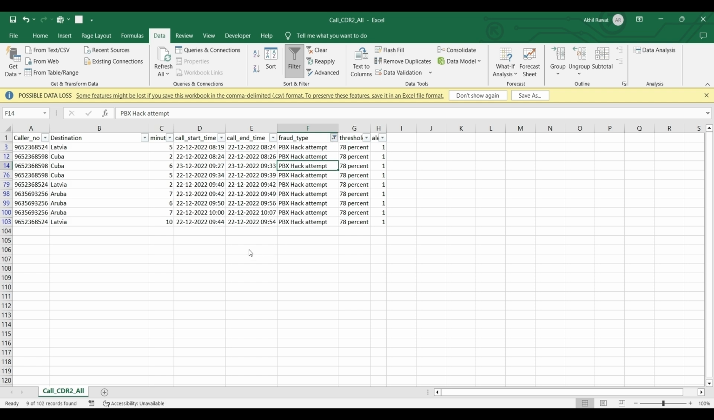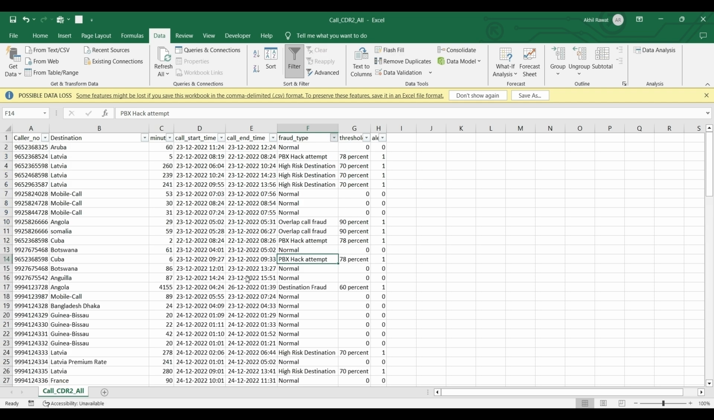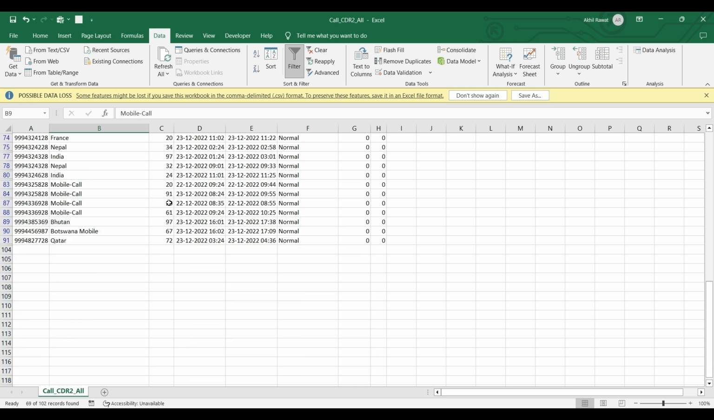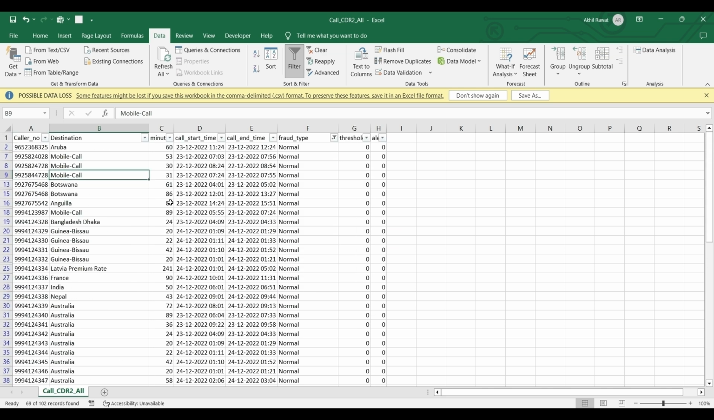And what I have done, I have also put normal versus fraud records to learn from. So these are normal records. These all are normal records. You have to give them, because the model has to find a relationship between fraud and not fraud records.